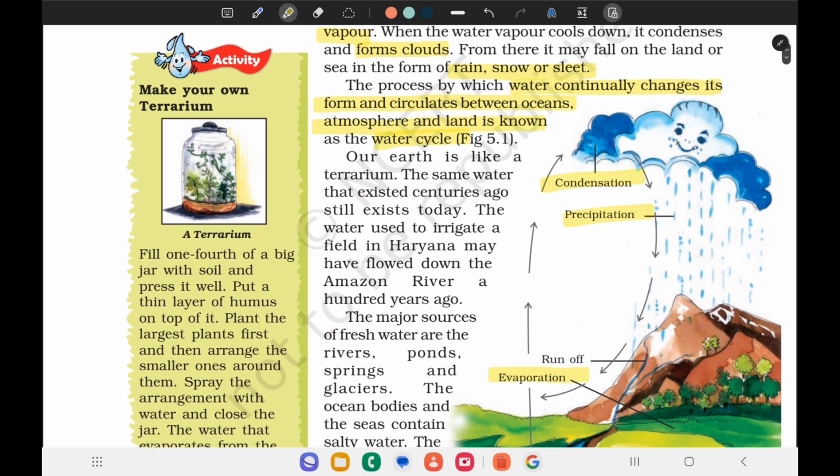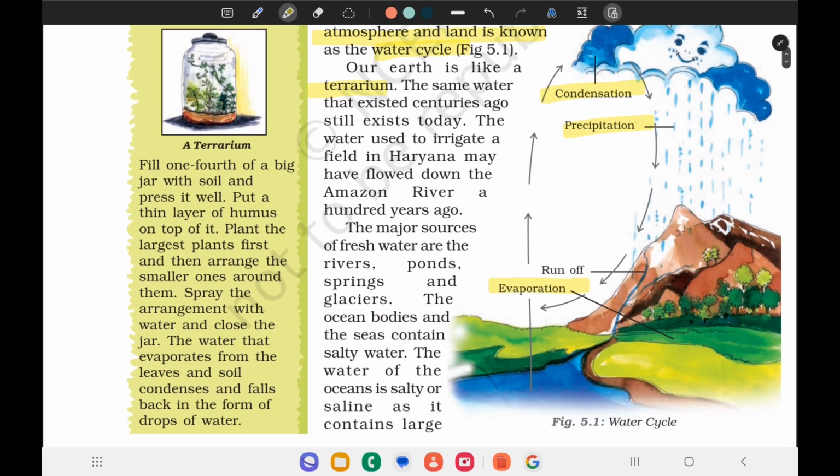Our earth is like a terrarium. The same water that existed centuries ago still exists today. For example, seas, oceans, etc. The water used to irrigate a field in Haryana may have flowed down the Amazon River 100 years ago. This is the example.